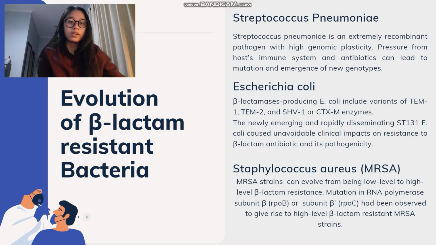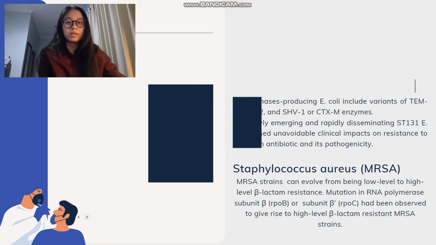Beta-lactamase producing E. coli include variants of TEM1, TEM2, SHV1, or CTX-M enzymes. The newly emerging and rapidly disseminating ST131 E. coli caused inevitable clinical impacts on resistance to beta-lactam antibiotics. It is highly virulent due to its numerous genes that encode various virulence factors. Next is methicillin-resistant Staphylococcus aureus, or MRSA. MRSA strains can evolve from being low-level to high-level beta-lactam-resistant strains. Mutation in RNA polymerase subunit beta, or subunit beta prime, can lead to production of high-level beta-lactam-resistant strains.